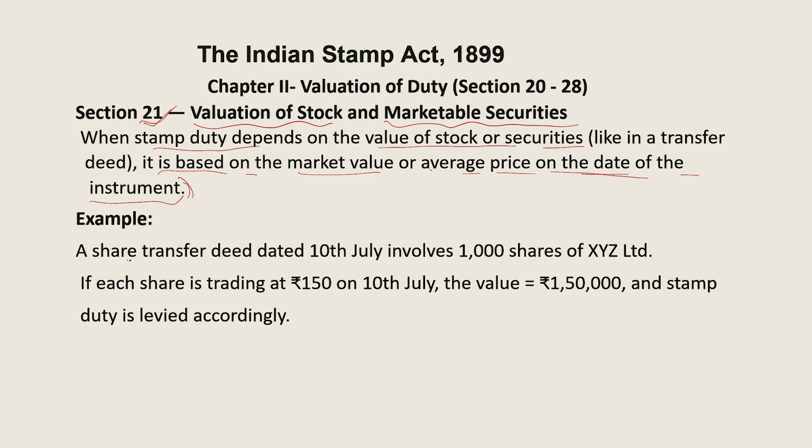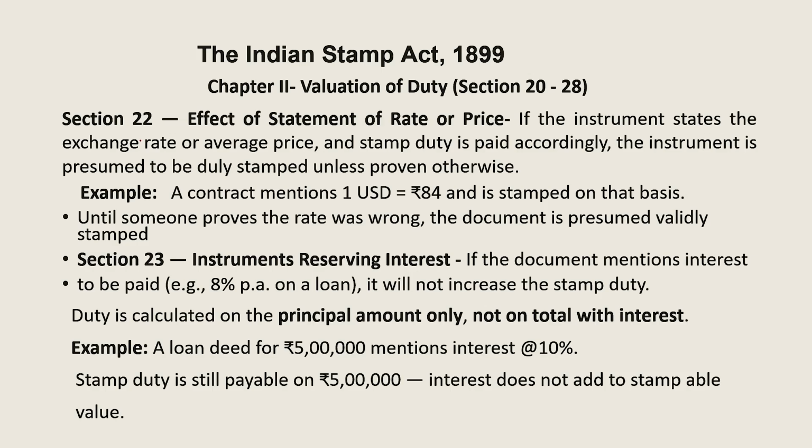So this transfer deed is made on 10th of July, and on 10th of July each share is trading at the price of 150 rupees. So 1000 shares are there. The total value of the 1000 shares is 1,50,000, and stamp duty will be levied on 1,50,000 rupees only. Now, what is there in section 22?